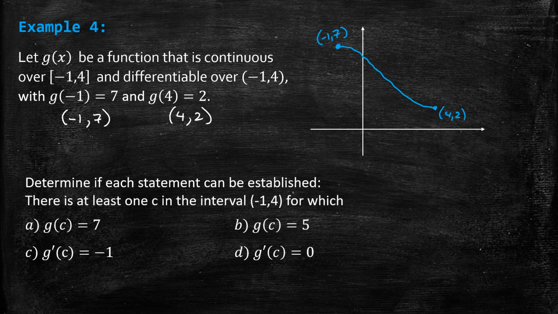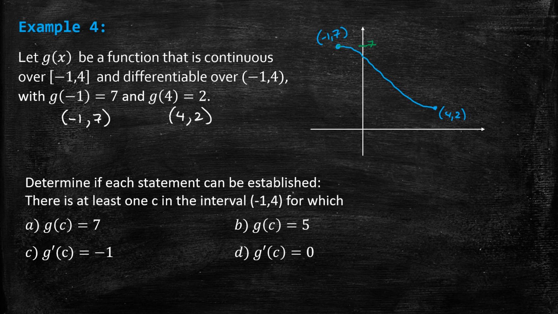And we have to determine if each statement can be established using either the IVT or MVT. Each one begins with, there is at least one c in the interval -1 to 4 for which. Let's look at the first one, G of c equals 7. Well, 7 is up here, and the way I drew the function, it doesn't look like it ever gets back up to 7. There's no guarantee, but who knows?